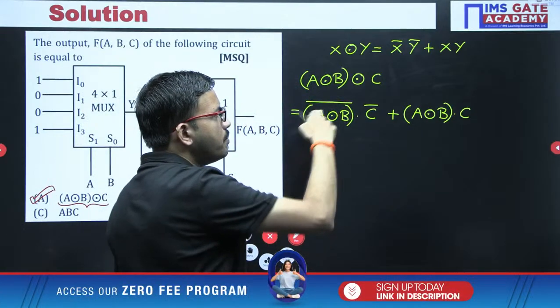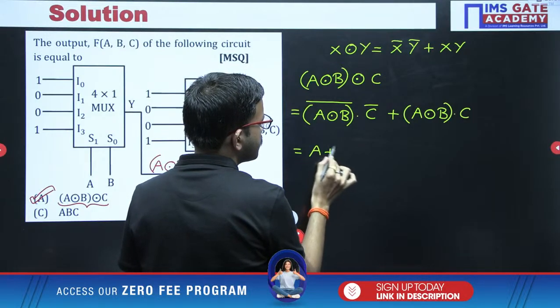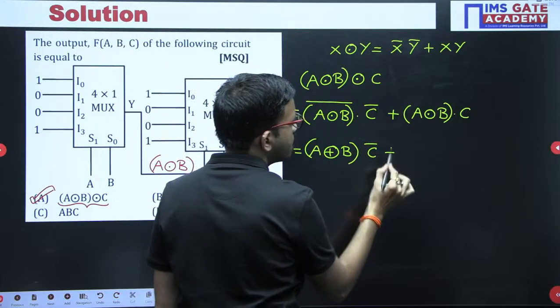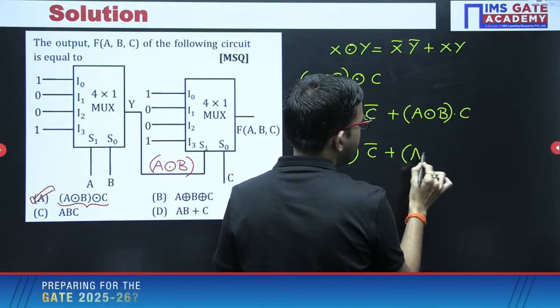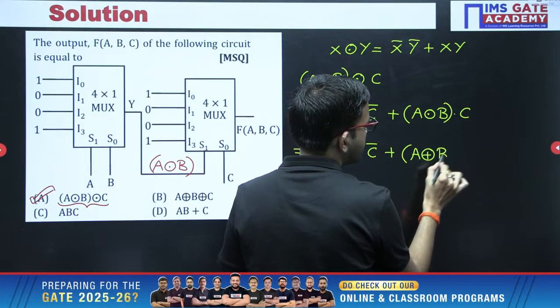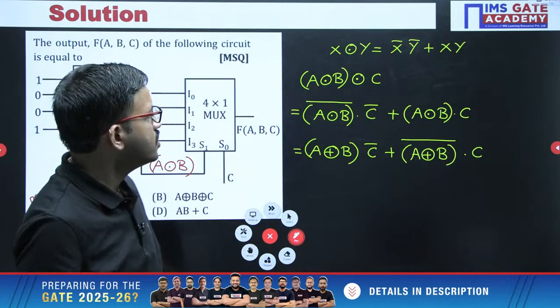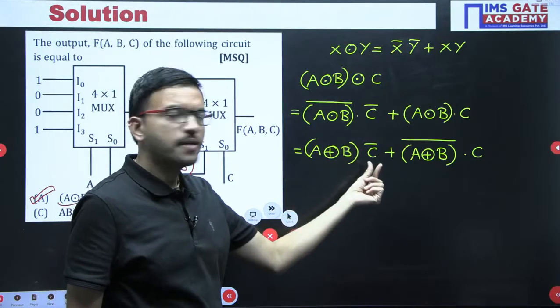Now the complement of XNOR we can write as XOR, then C bar plus, here you are having XNOR, that one we can write as the complement of XOR, complement of XOR.